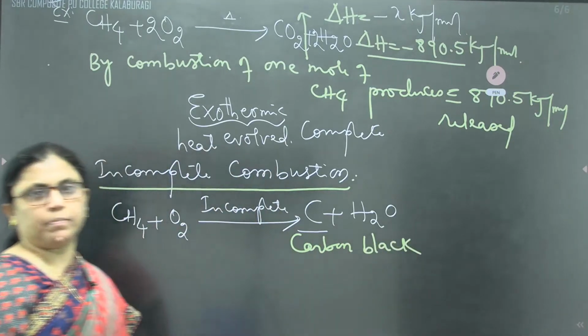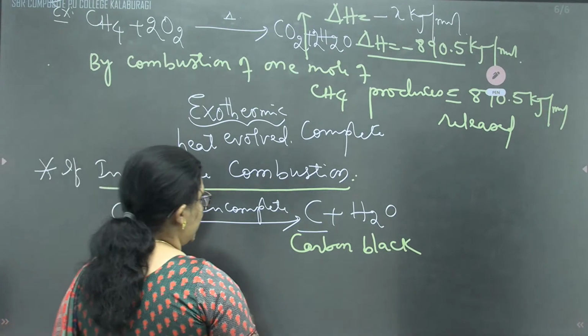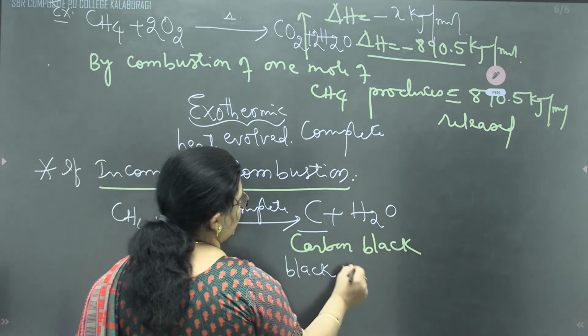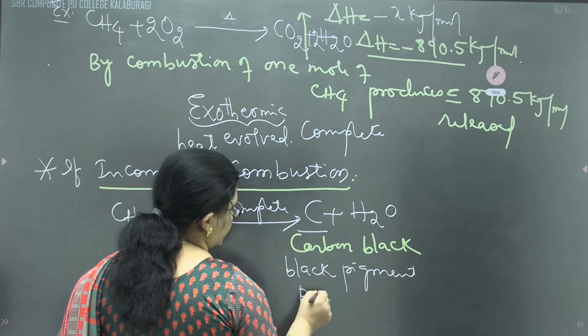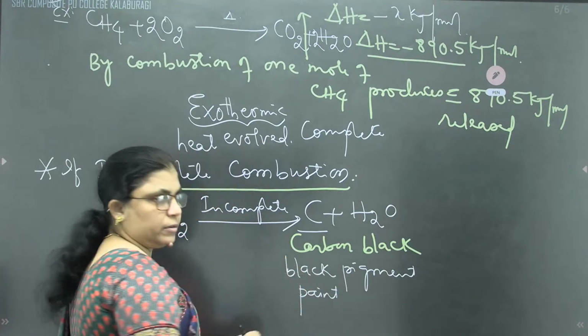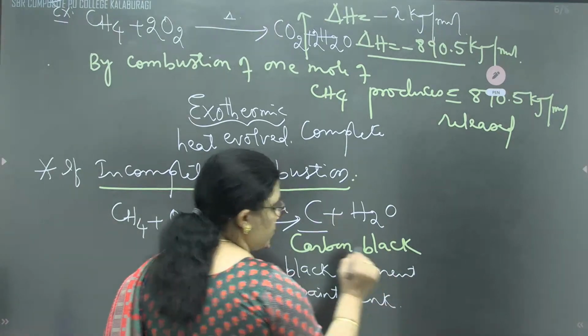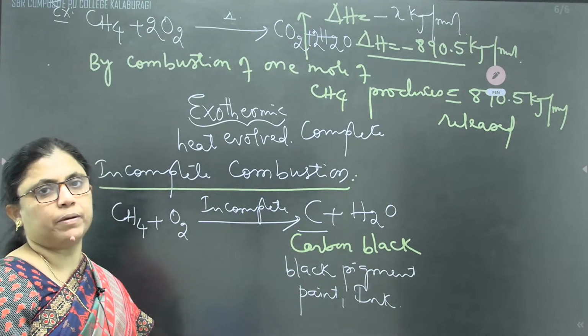And this carbon black is used for paints, ink, even for the painter ink or the black pigment. It is used in black pigment, paint, or even we can call it as ink. There are different purposes of using carbon black.